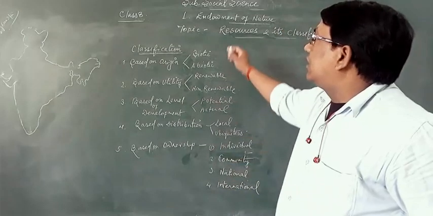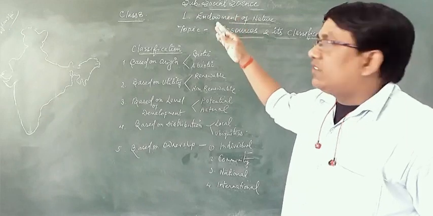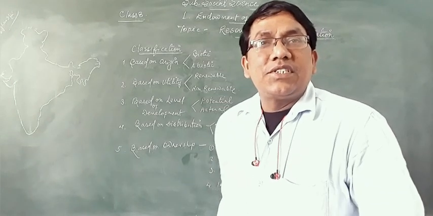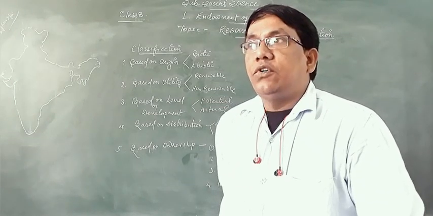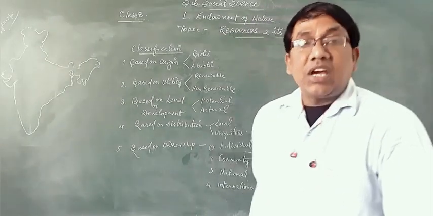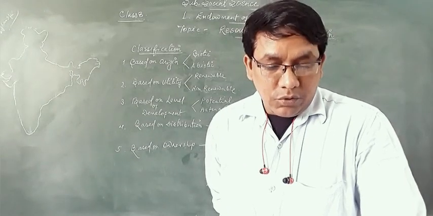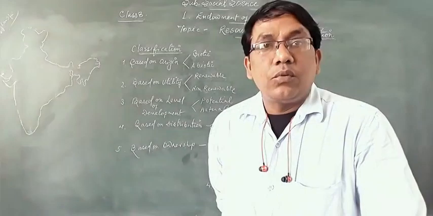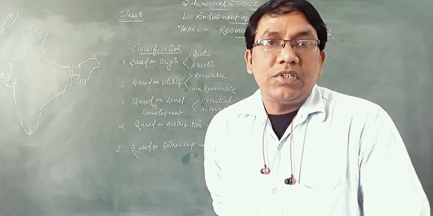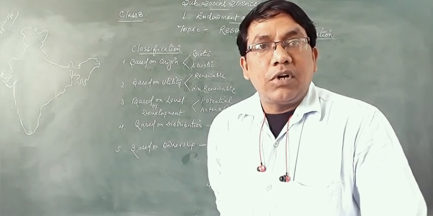It's the second part of the endowment of nature, the first chapter of geography, class 8. The resources and their classification we are going to discuss here. As I told you in the first video, resources are basically objects in the environment which are needed by everyone and useful to each and every living being in the universe, especially human beings and animals. So resources fulfill our daily requirements.